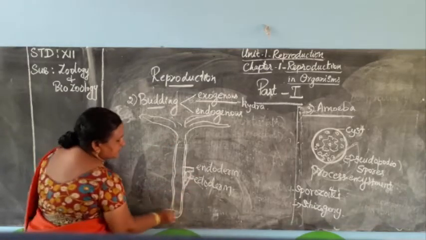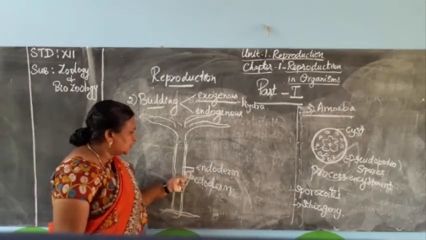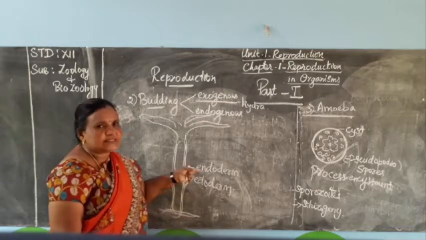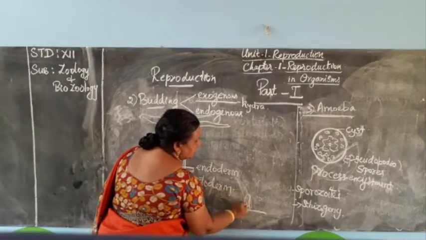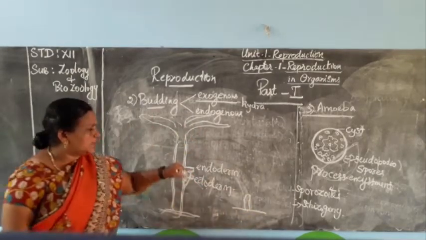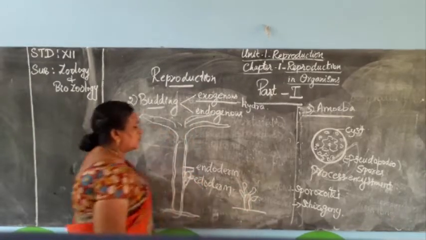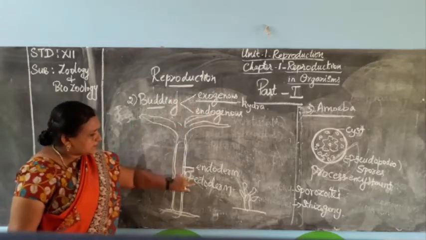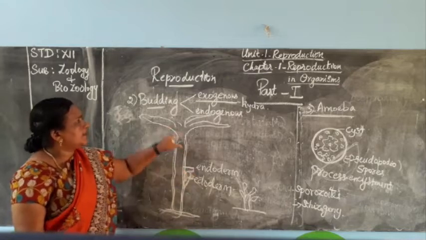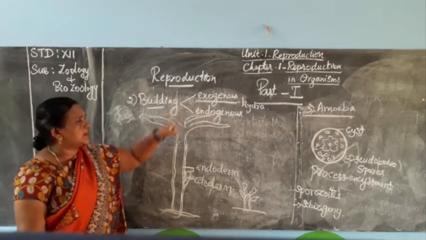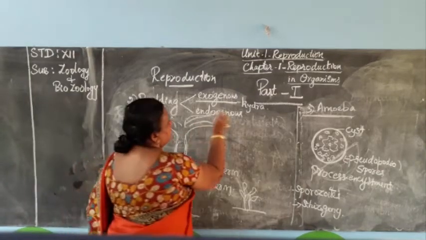It needs a substratum for its growth. When the outgrowth of Hydra detaches from the ectoderm, it comes out separately and attaches to the substratum. Finally it matures and produces the various tentacles. The outgrowth is from the ectoderm, the outer layer of the body of the mother organism, so it is called exogenous budding.